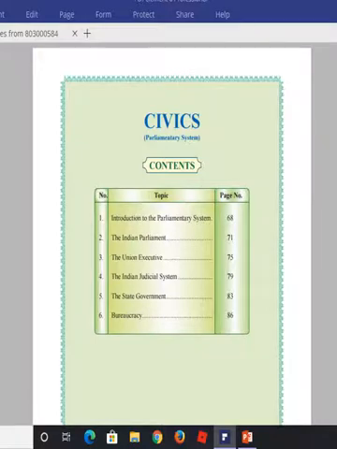Now, these are the contents of civics. In the part of civics, an introduction to the parliamentary government system is given. It tells that the working of our country is based on the constitution, laws and rules. Indian Parliament, Central Legislative Assembly, Judicial System of India, working of state government, bureaucratic structure and their role in the process of democracy are made clear in this textbook.